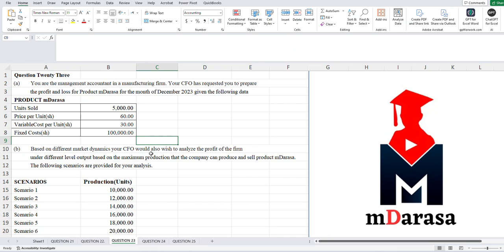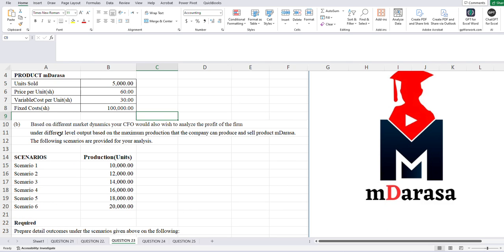So this is what you're asked. You are the management accountant in a manufacturing firm. Your CFO has requested you to prepare the profit and loss for the product Rasa for the month of December 2023, given the following data. So you're having the product Rasa, for which I'm given the units that were sold, the price per unit, the variable cost per unit, and the fixed cost here.